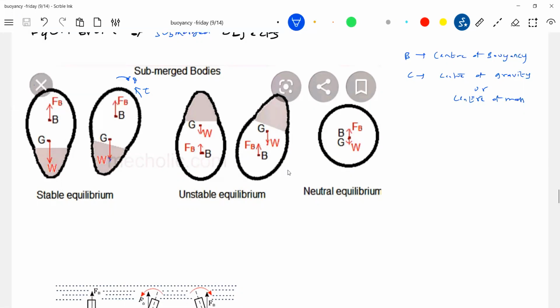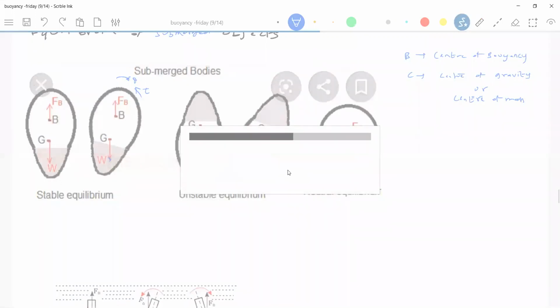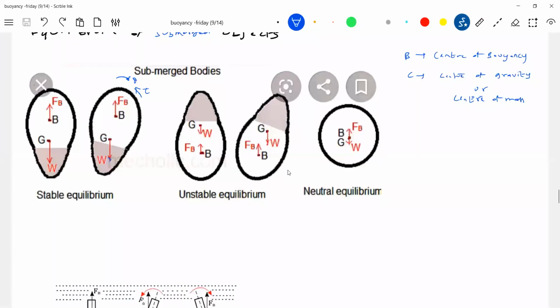Able to analyze this? Sir, how come the center of gravity should be here? Good question. The center of gravity should be somewhere here. Here I made it heavier. Some metal, something I'll add, to make this part heavier. When this becomes heavier, definitely the center of gravity, instead of being here, will shift down. Okay, let's not bother. Let's assume that the center of gravity lies somewhere here, and the center of buoyancy lies above that.